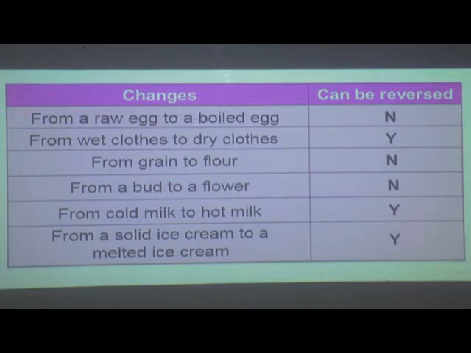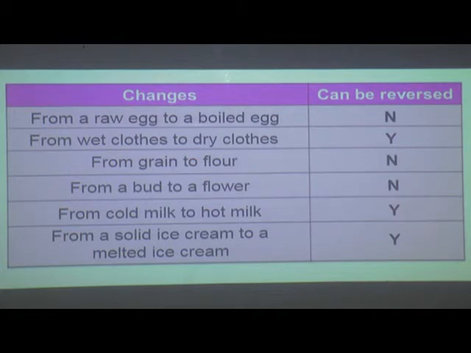In the same way, irreversible change is the change that cannot be reversed even by changing the conditions to obtain a substance back to its original form. It's called irreversible change.